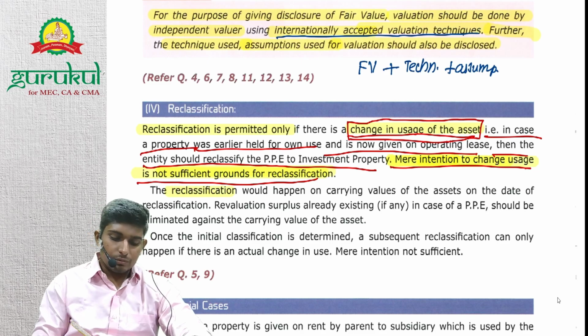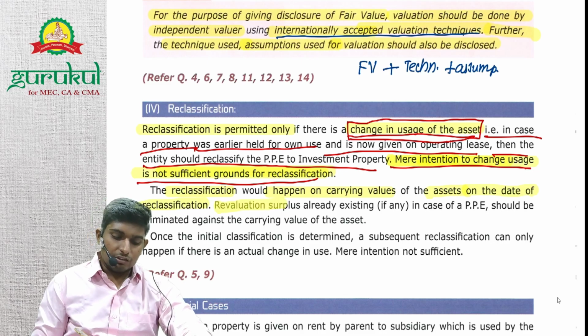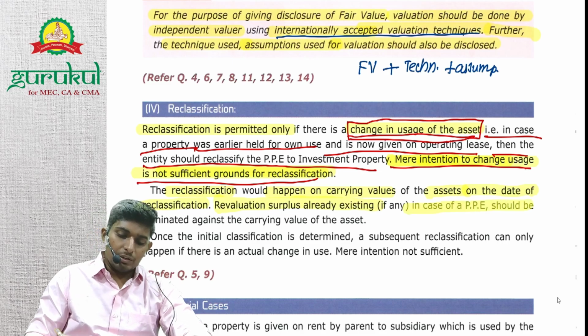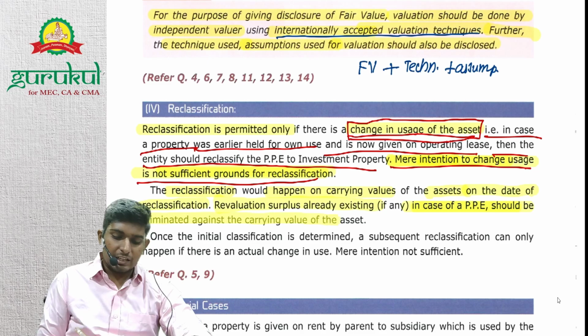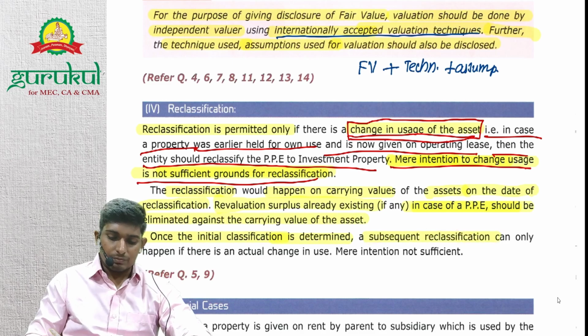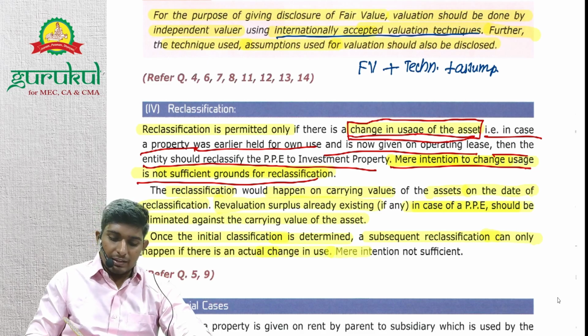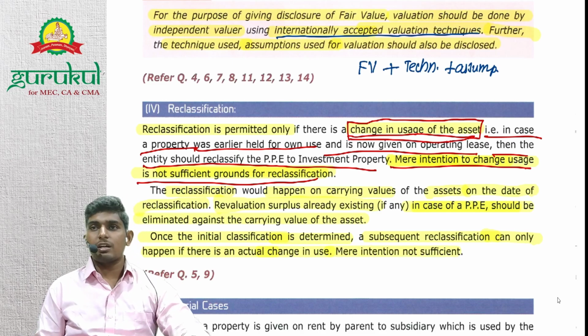The reclassification would happen on the carrying values of the asset on the date of reclassification. So the carrying value will be used, not revaluation, right? Which is WDV. Revaluation surplus already existing, if any, should be eliminated against the carrying value of the asset, right? Once the initial recognition classification is determined, a subsequent reclassification can only happen if there is an actual change in use. Mere intention is not sufficient, right?